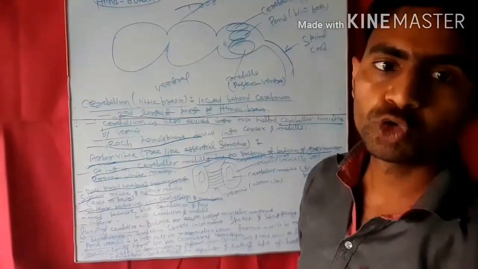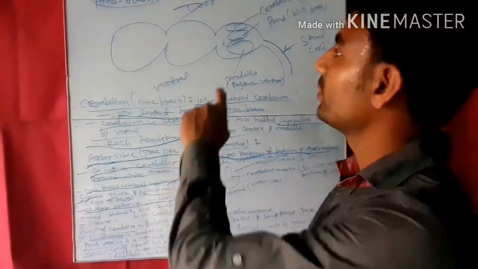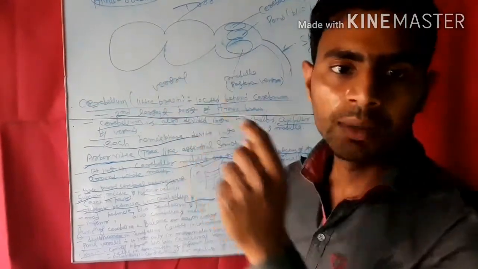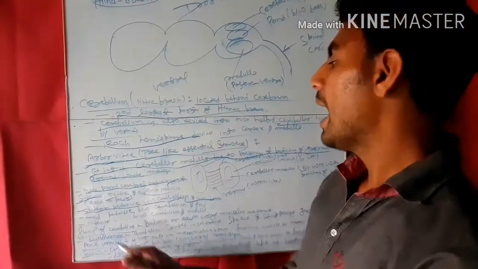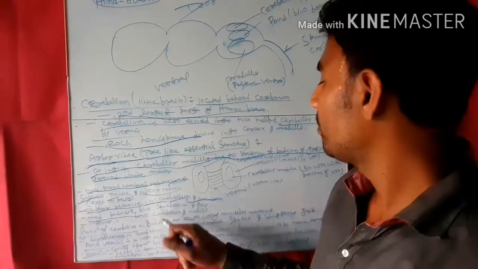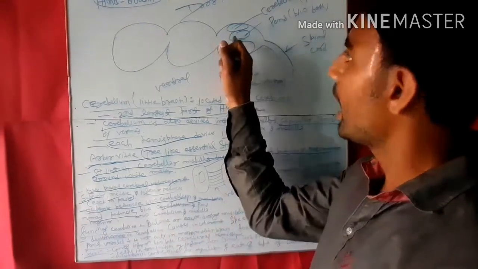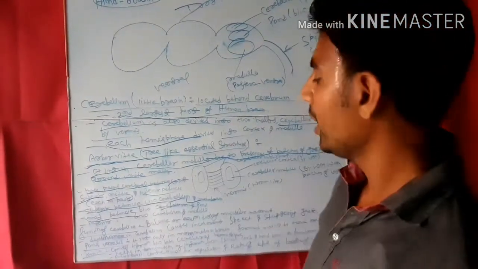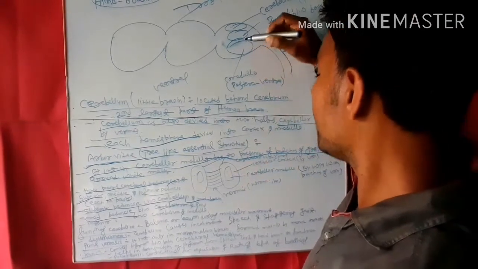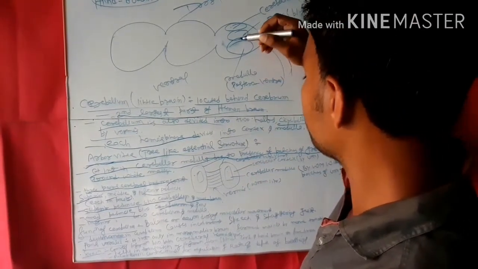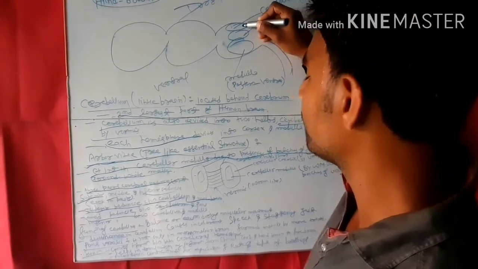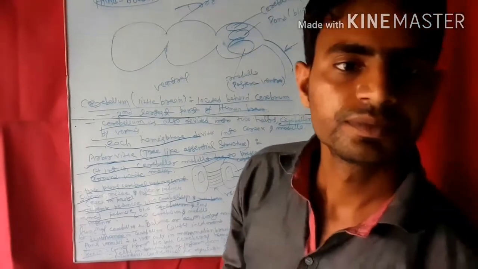The middle peduncle is present between the cerebellum and pons. The inferior peduncle is present between the cerebellum and medulla oblongata.